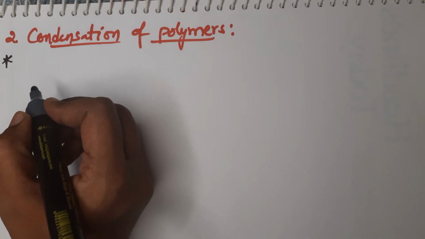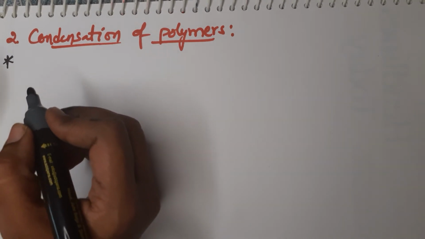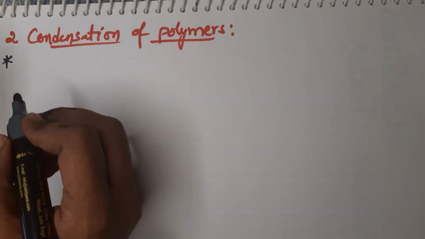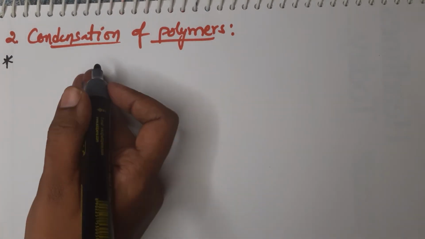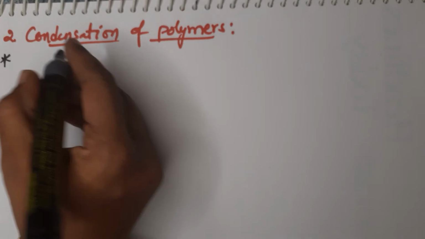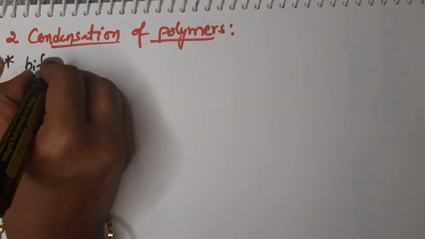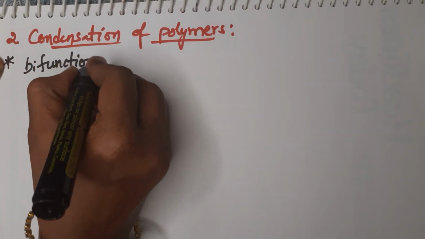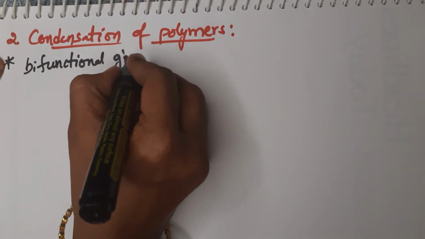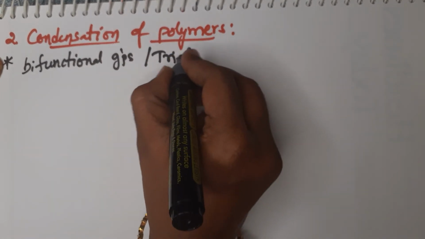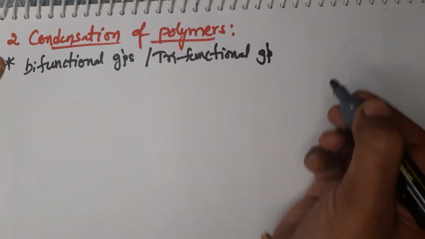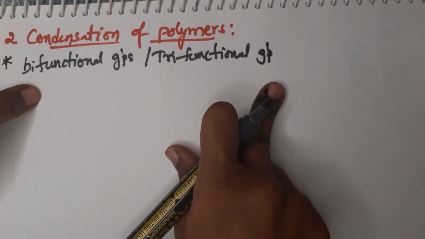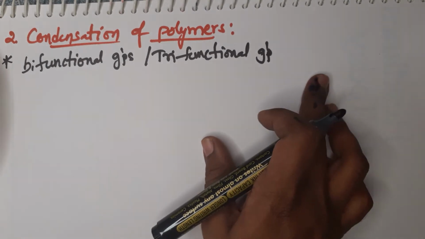In order to get the addition polymer, the monomer should contain what? Unsaturation. Means the monomer should contain a double bond or triple bond. Like that, if the monomer contains bifunctional groups or trifunctional groups, then only they can be involved in the formation of a